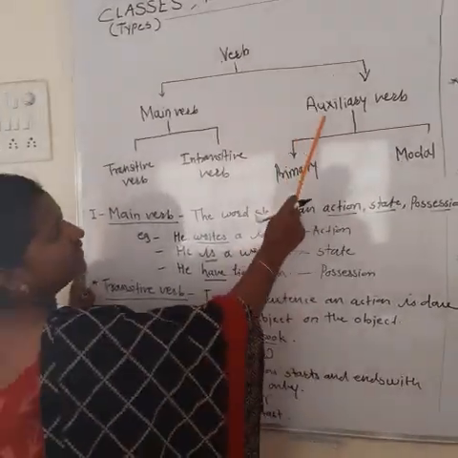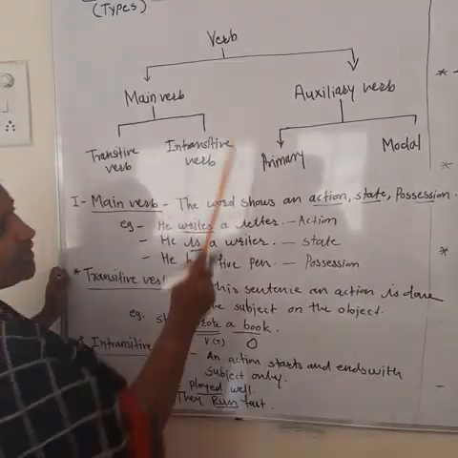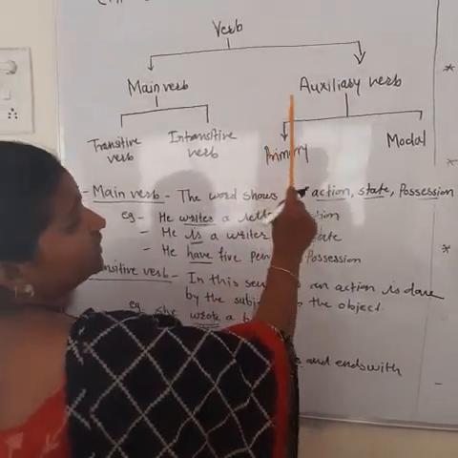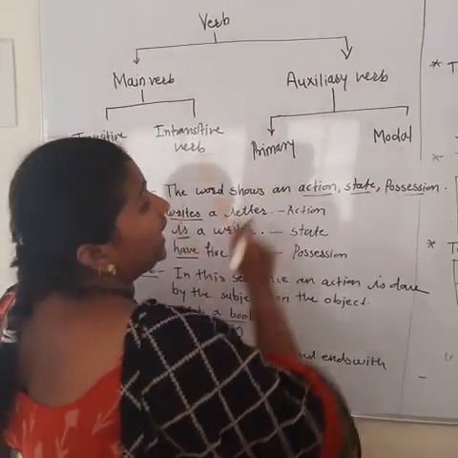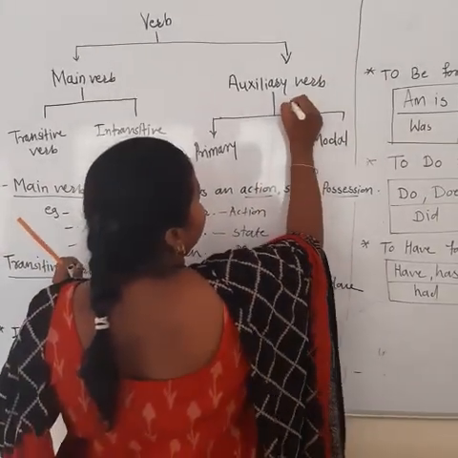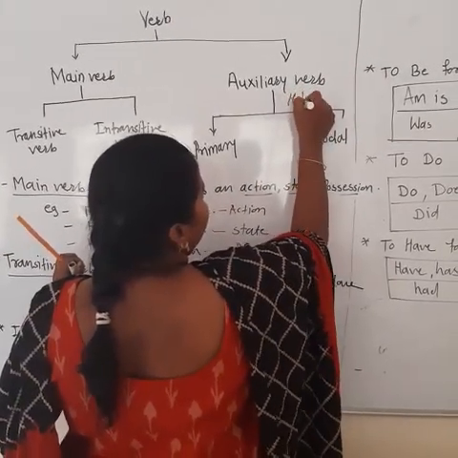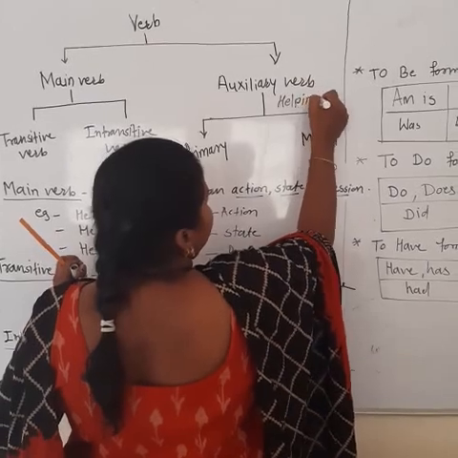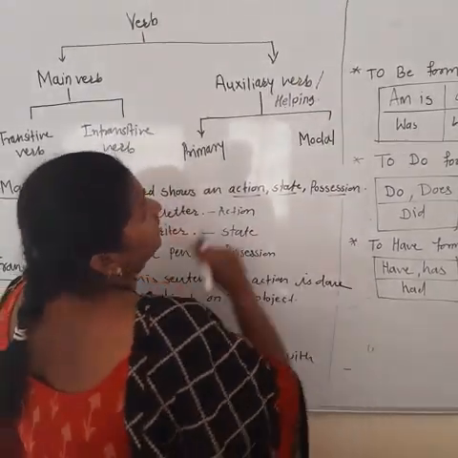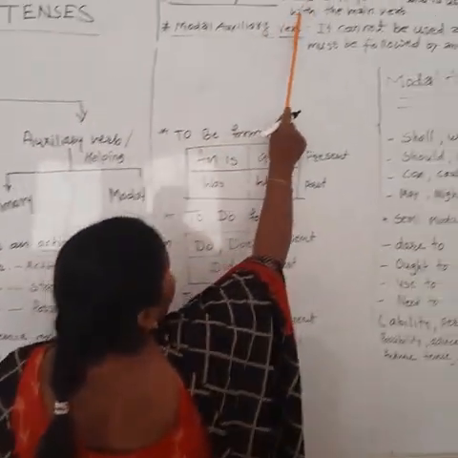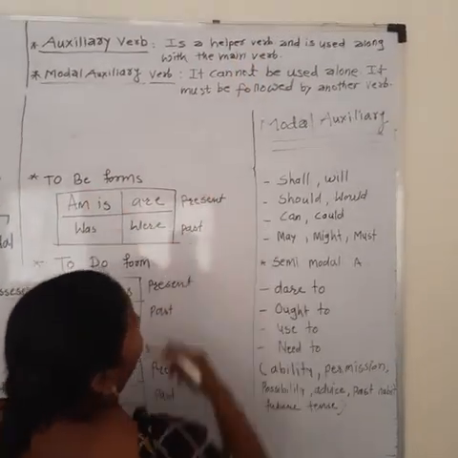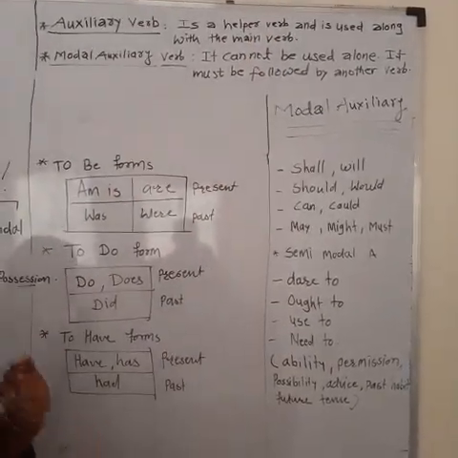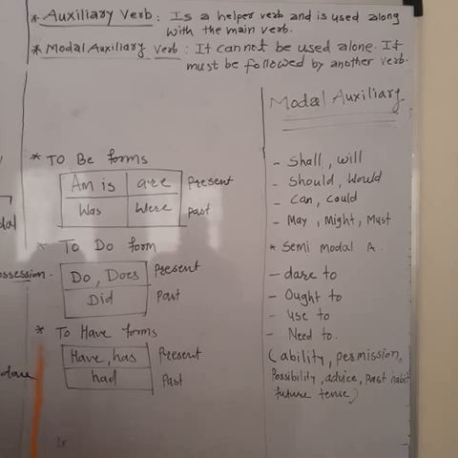Now see the auxiliary verb. What is an auxiliary verb? Another word is helping verb. It is a helper verb and is used along with the main verb.